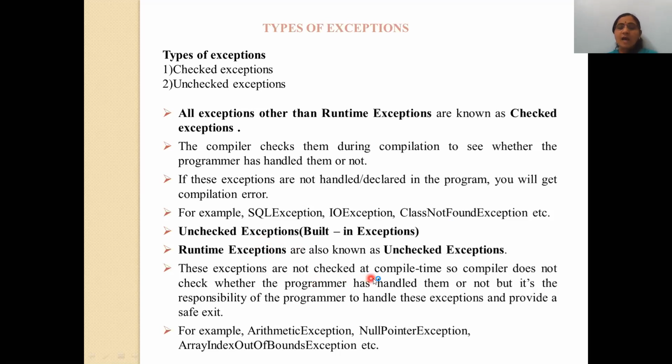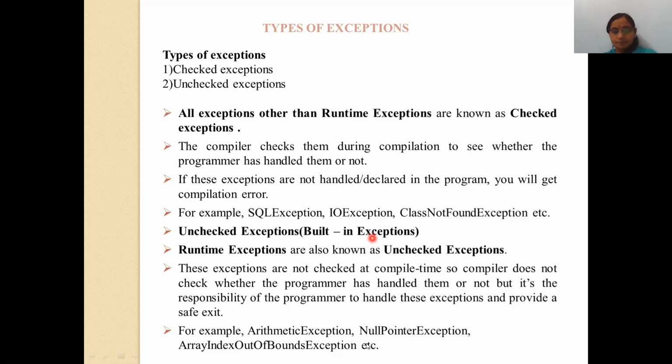So these exceptions are not checked at compile time. The above exceptions, checked exceptions, are checked at compile time, but these are not. So the compiler does not know whether the programmer has handled them or not, and it is the responsibility of the programmer to handle these exceptions and provide a safe exit. Simple examples of built-in or unchecked exceptions are arithmetic exception, null pointer exception, and array index out of bound exception. So these are the examples of unchecked exceptions.